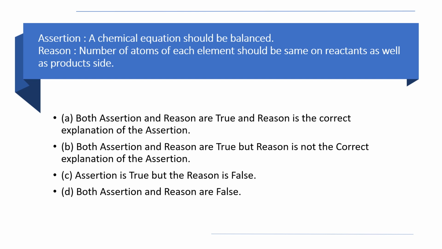Assertion, a chemical equation should be balanced. So we all know this chapter is basically based on, starts from the balancing of chemical equation. You know why a chemical equation should be balanced. So you all know, in order to conserve the law of conservation of mass. Right. So the reason it is given that number of atoms of each element should be same on reactant as well as product side. That is the reason. A chemical equation should be balanced.